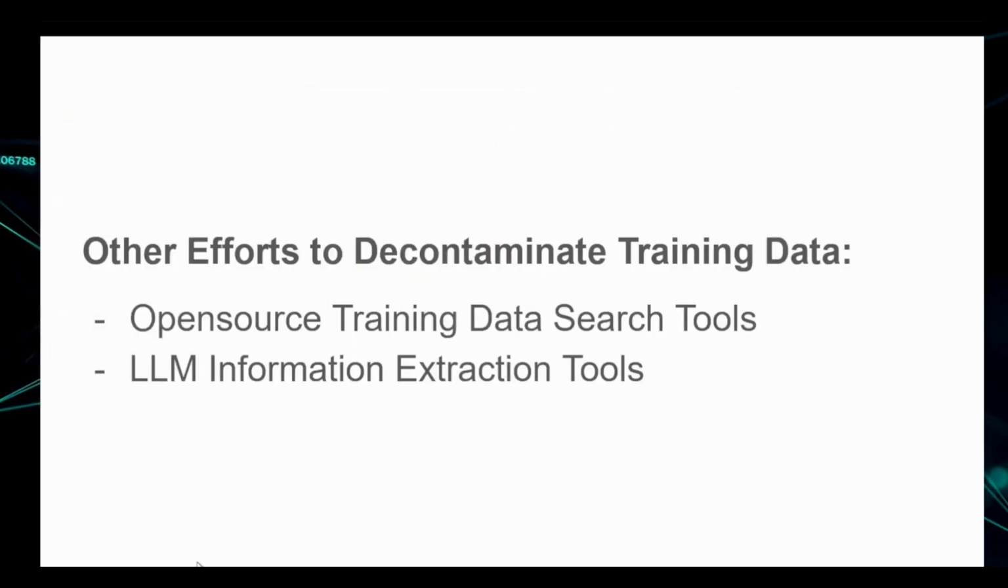And if we go further, we can also see other efforts to help decontaminate training data. These fall into 2 groups. One is the open source training data search tools, which allow you to search the training data to find out if certain data is included. And this is useful for personal identification data removal, as well as decontamination efforts like the one we just saw. The second set of efforts is towards extracting data from the large language models after they have been trained. And we'll briefly see the research on this in just a moment.